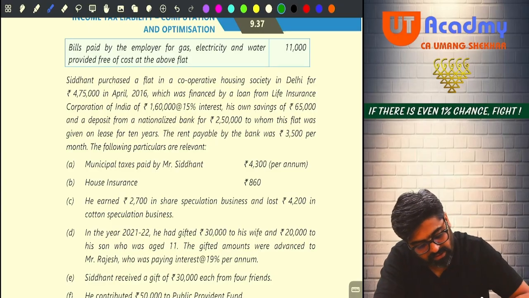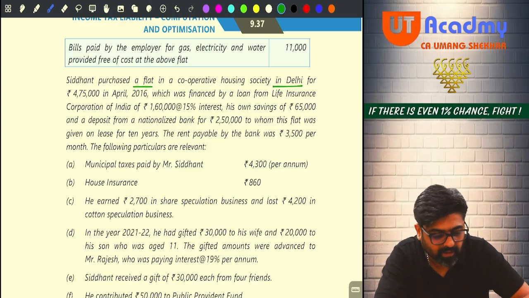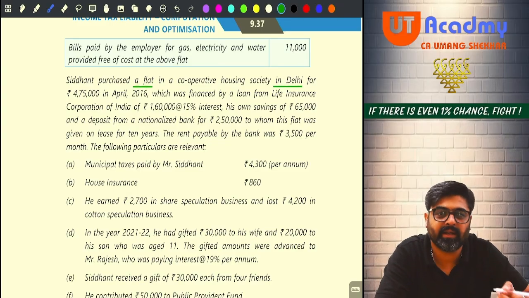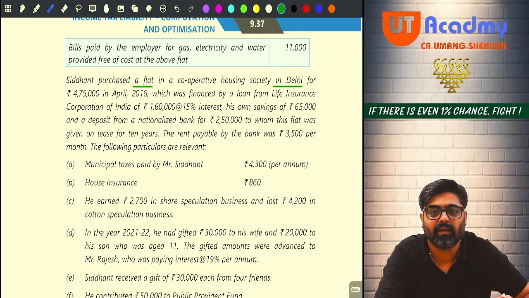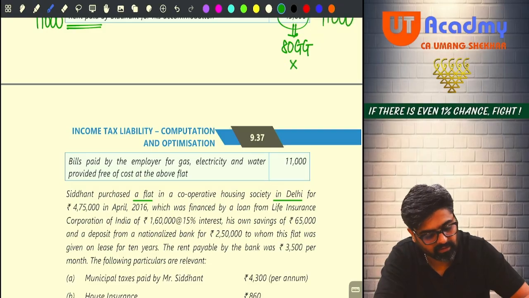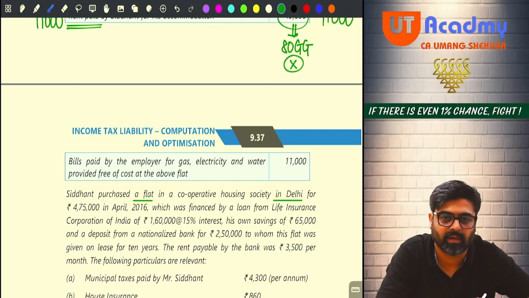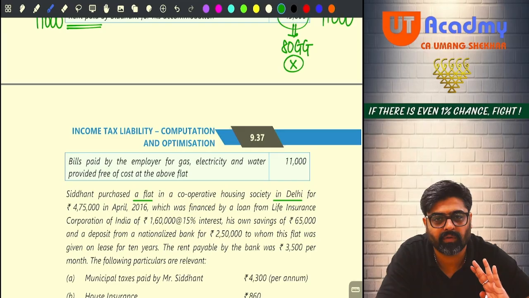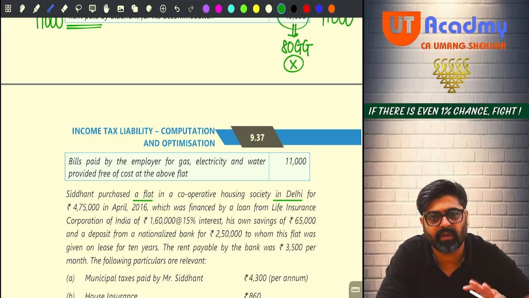See, Siddhant purchased a flat in a cooperative society in Delhi. So if you are having a flat in Delhi, can you claim 80GG deduction? The answer is no. 80GG you cannot claim now. Even if you don't follow 115BAC, 80GG you cannot claim, because you already have a flat in Delhi.